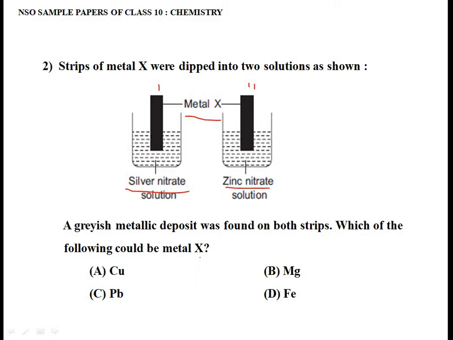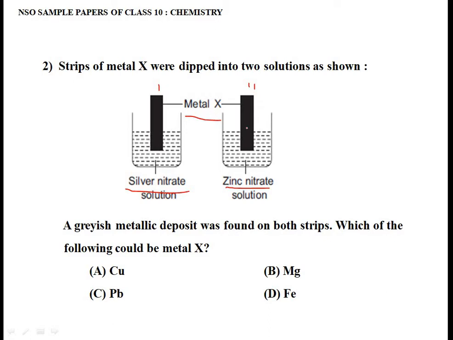So you just have to find out the metal X. The options are copper, magnesium, lead and iron. In other words, you have to identify the cation. Metal is nothing but a cation. Why? Because metals have the ability to lose electrons so that they can form metal cations. So you have to identify the metal cation now.